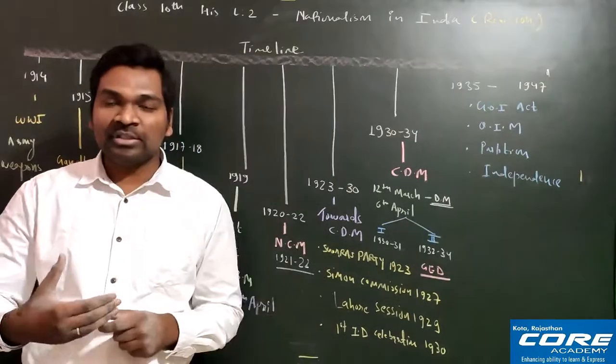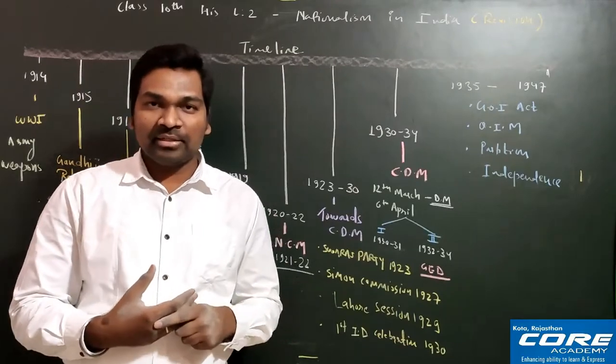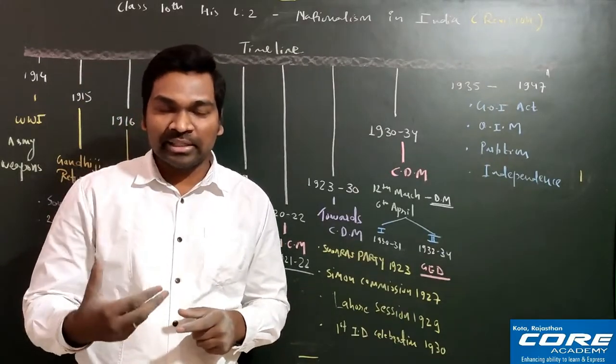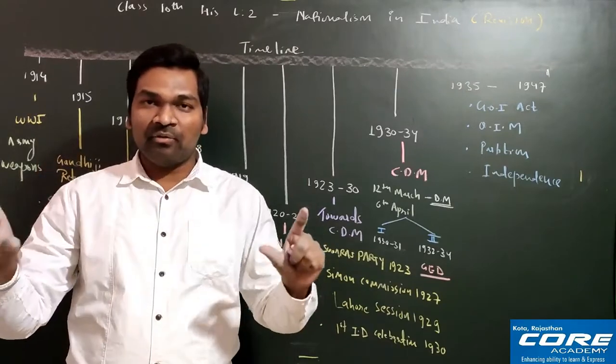Now the next one we have is the Swaraj flag. The Swaraj flag was made by Gandhiji in 1921, and in this Swaraj flag we had three colors, that is saffron, and then we have green, and in between we have white, है ना?